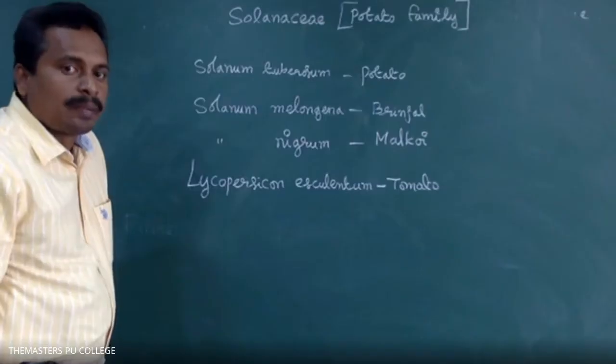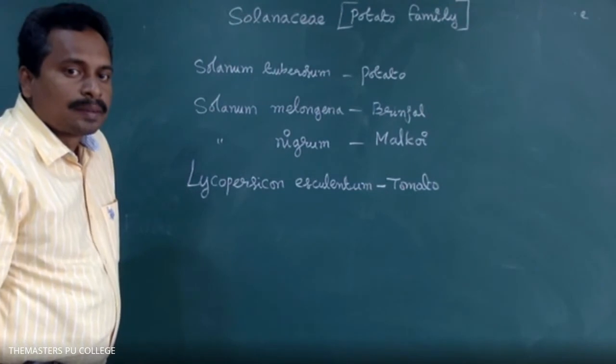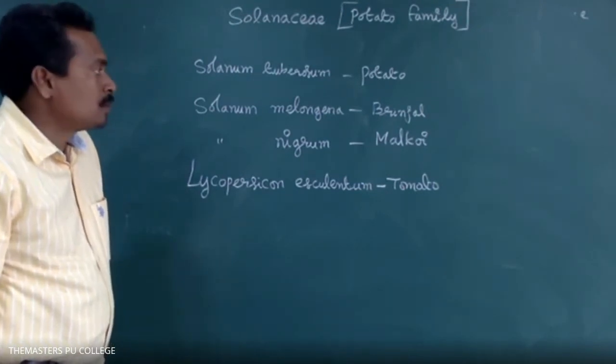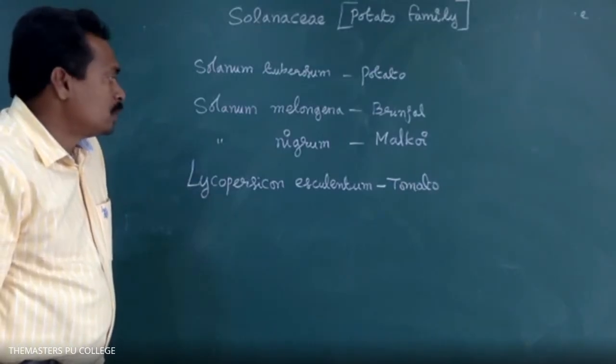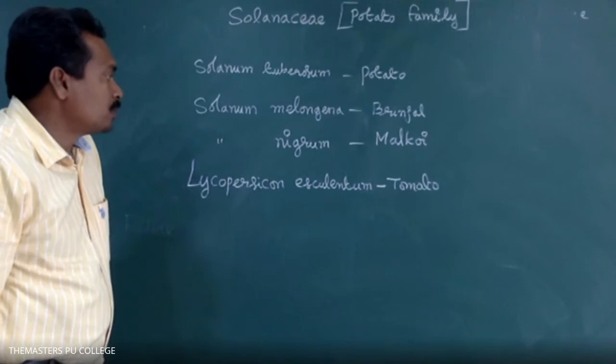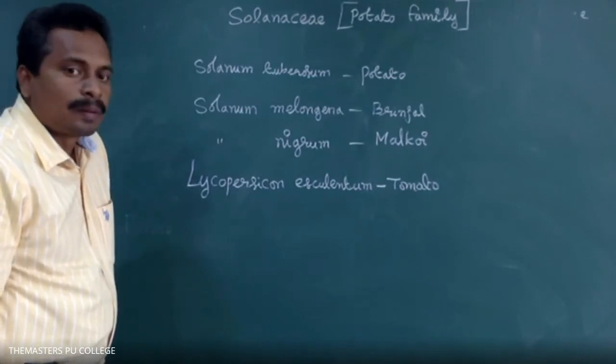Sir, does tomato belong to Solanaceae? Yes, family Solanaceae. Sir, then why is it Lycopersicon, not Solanum? The name must show which family it belongs to, sir.